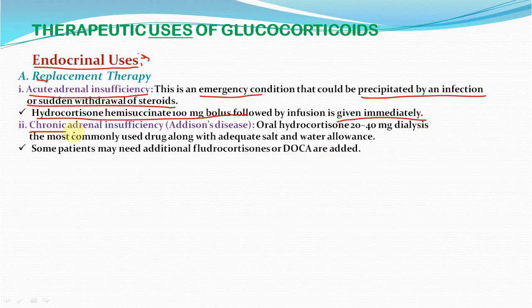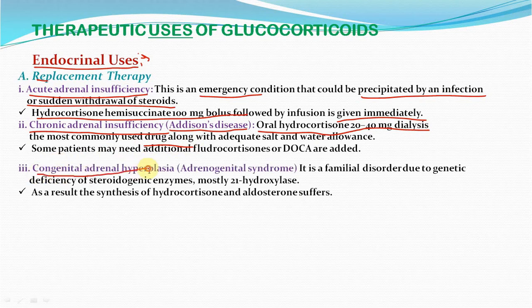Chronic adrenal insufficiency, also called Addison's disease. Here, oral hydrocortisone is given along with other corticosteroids. Congenital adrenal hyperplasia, also called adrenogenital syndrome. It is a familial disorder due to genetic deficiency of a steroidogenic enzyme, mostly 21 hydroxylase. As a result, the synthesis of hydrocortisone and aldosterone are affected.